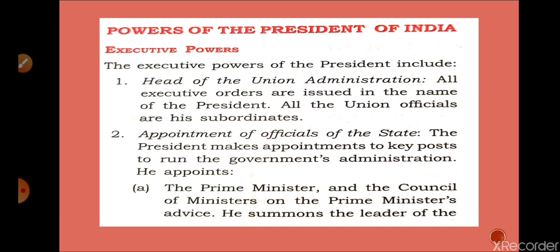All these chairmen and members are appointed by the President, and mind it, on the advice of the Prime Minister, or we can say the Council of Ministers, according to the 42nd Amendment of the Constitution. Clear what I said? Now we are going to discuss points number 3 and 4.